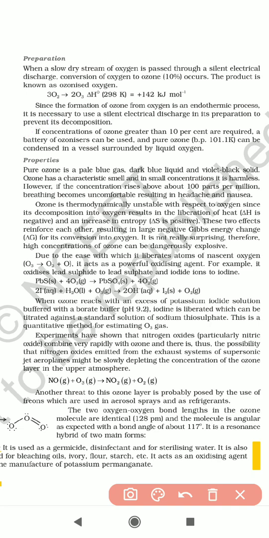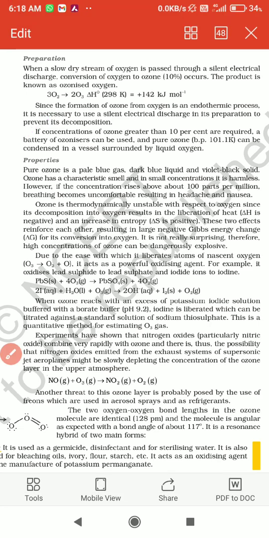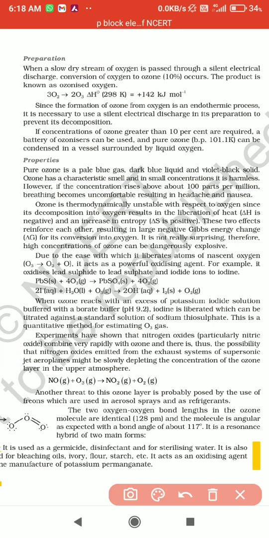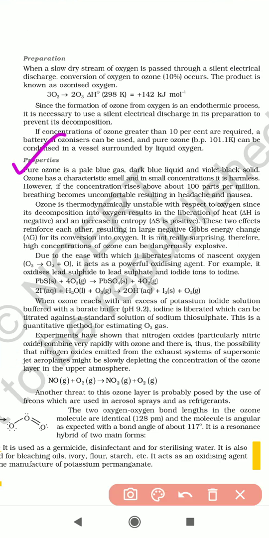Next one is properties. Pure ozone is a pale blue gas, a dark blue liquid, and a violet black solid. That means in the gaseous state a pale blue color appears, in the liquid state a dark blue color is present, and in the solid state it is a violet black solid.